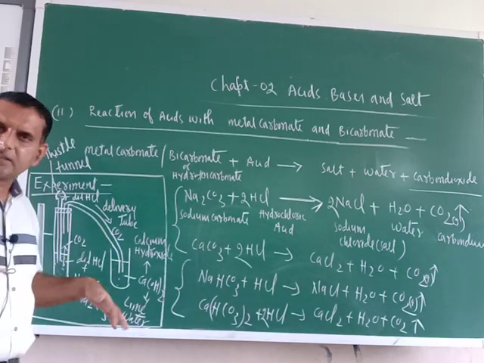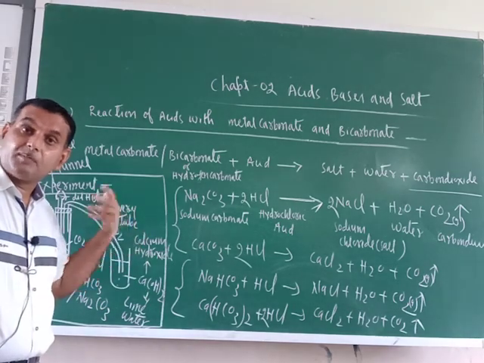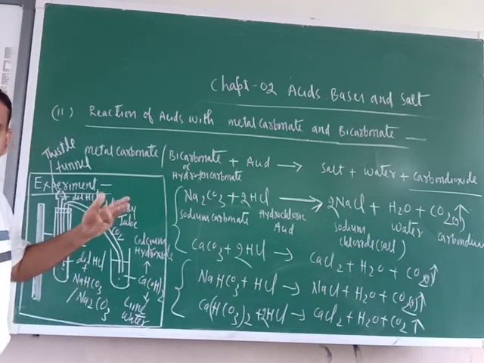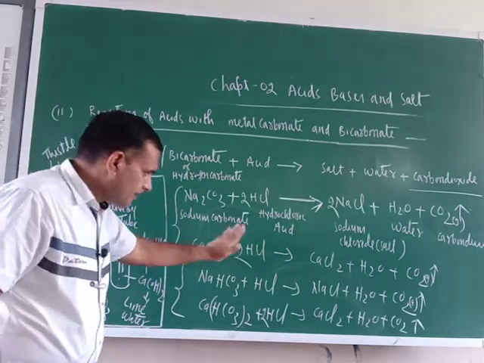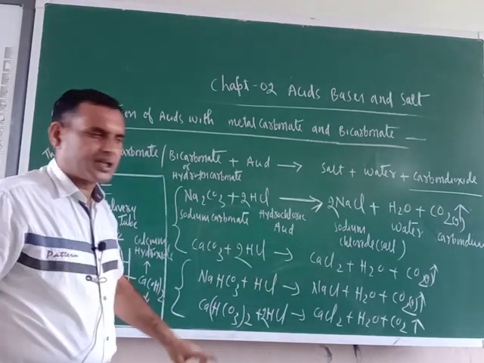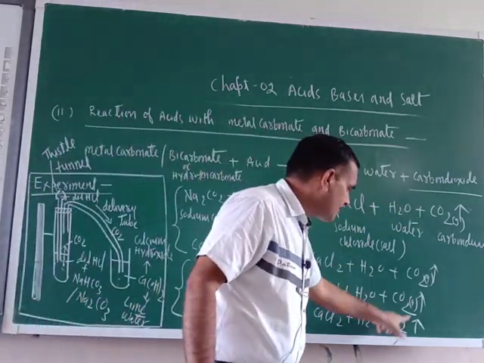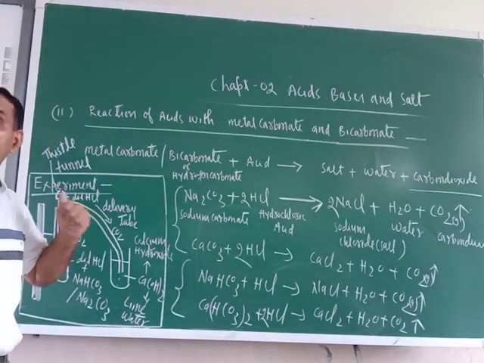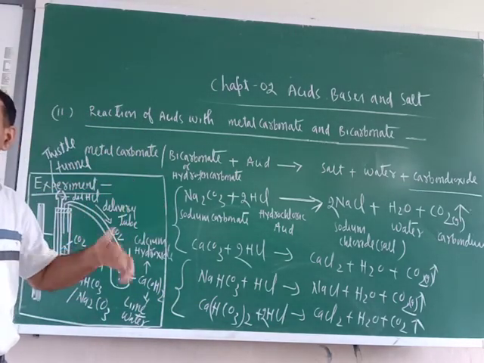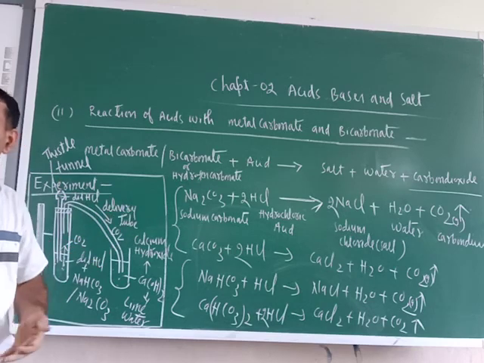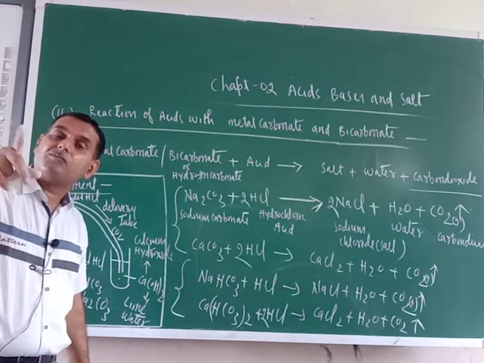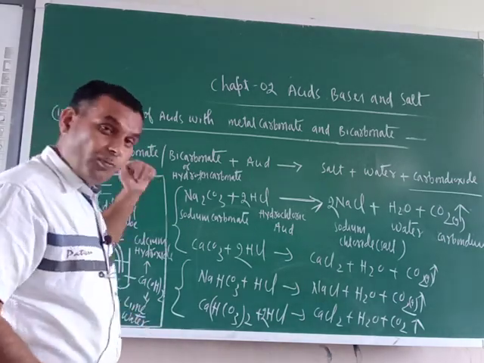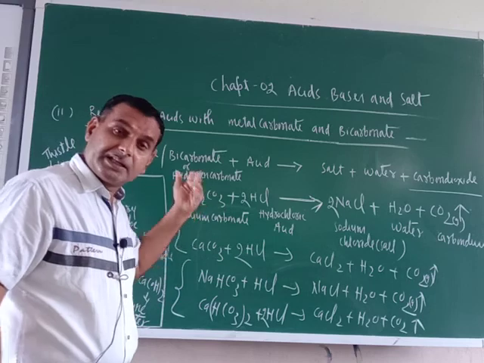Now the question arises here, why does lime water turn milky? Lime water turns milky due to the formation of calcium carbonate. How? Let me write that reaction also. The carbon dioxide which is evolving here, you are passing through lime water. If lime water turns milky, it means the evolved gas is carbon dioxide, because only one gas turns lime water milky, that is carbon dioxide. Okay. Now why does it turn lime water milky? That also I will explain.